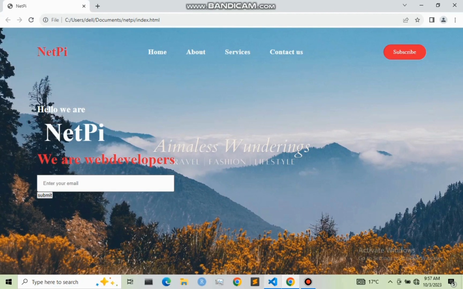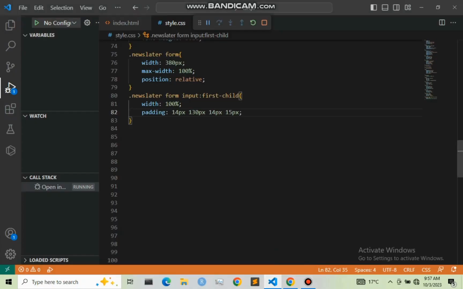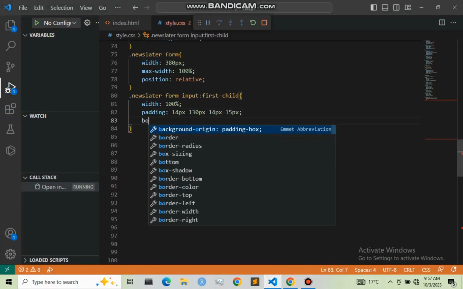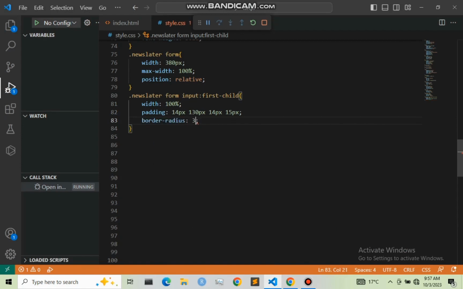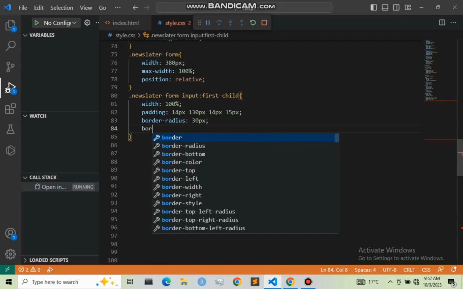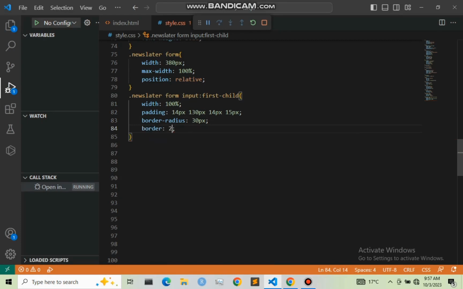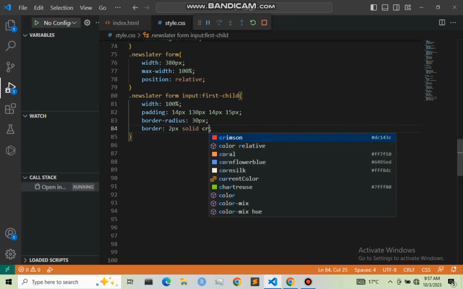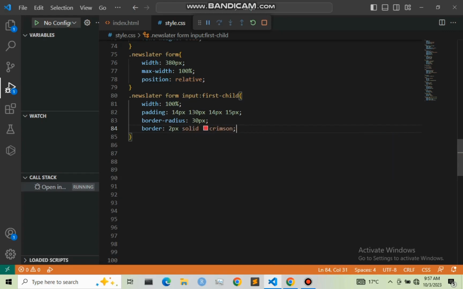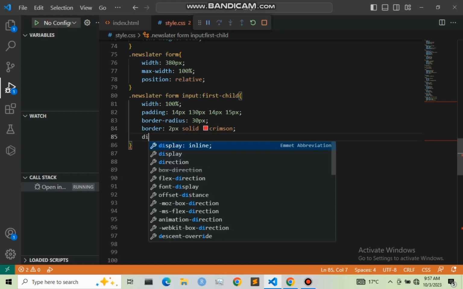Let us now give it a border radius and also the border. So border radius I'm going to give it 30 pixel, and our border I'm going to give it 2 pixel solid. Let me give it crimson. Then next I'm going to give it a display to be inline block.